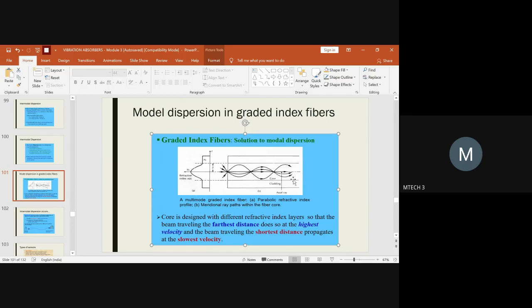You cannot design the slowest velocity for a longer distance. If it starts propagating in very slow motion, then it is very difficult to convert the input pulse into the output pulse without any loss. If it is a longer distance, obviously it should travel with a little bit higher velocity. Then it can incident and reflect, incident and reflect, incident and reflect without any losses and reach the output pulse.